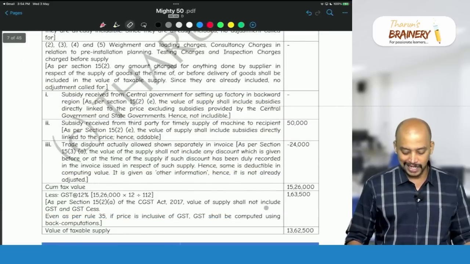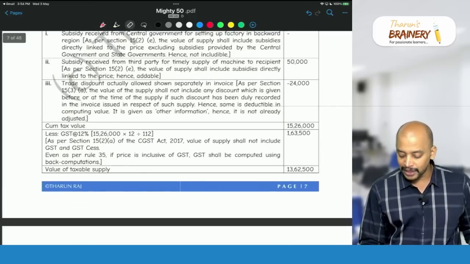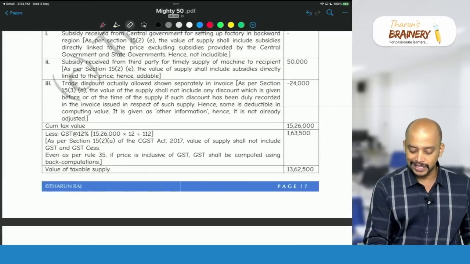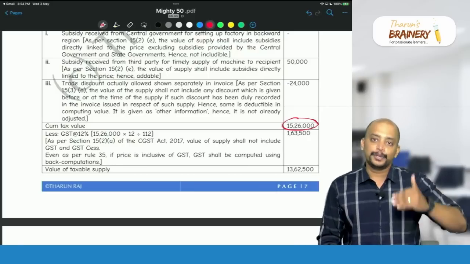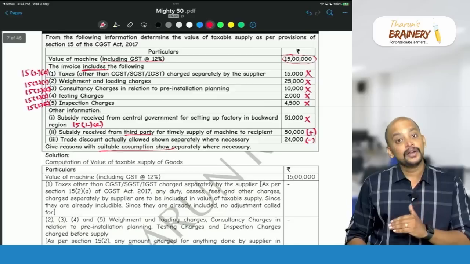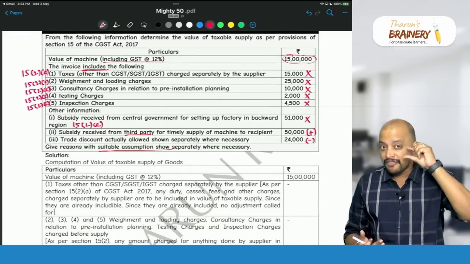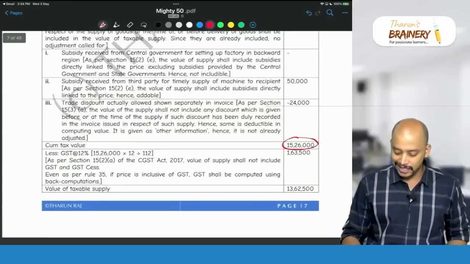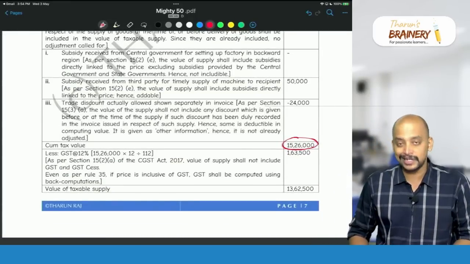15,26,000 will be taken as the value, and that value is also considered as cum duty. So that is inclusive of GST, correct? This is considered as inclusive of GST. Why? Because I told you, whenever the given price is inclusive of GST, all the adjustments that we do are also inclusive of GST. Finally, we arrive at one number, that is 15,26,000, that is inclusive of GST, and GST rate calculated at 12%.